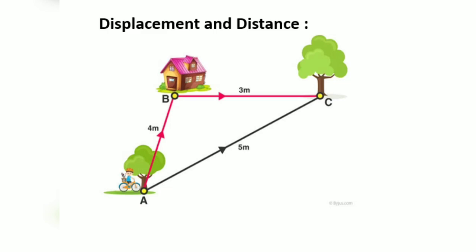So what is the length of the path travelled by the boy? That is 4 meters plus 3 meters. And the shortest distance he has traveled, or the shortest path he has traveled, that is 5 meters. So your AC is displacement, AB plus BC is distance traveled.